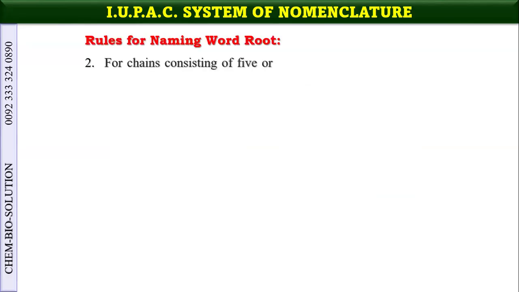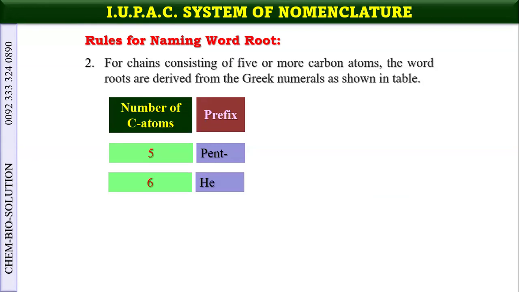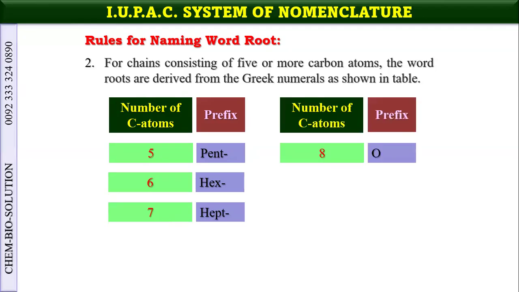Now, if the chain comprises 5 or more, then we use the multiplying prefixes, that is pent. So the Greek numerals are used. Pent means 5. Pent, this is the general word in English. Pentagon, hexagon, because it has 6 sides. Hept, 7. Oct, 9. Oh, sorry, oct, 8. And 9 means non, and 10 means dec.